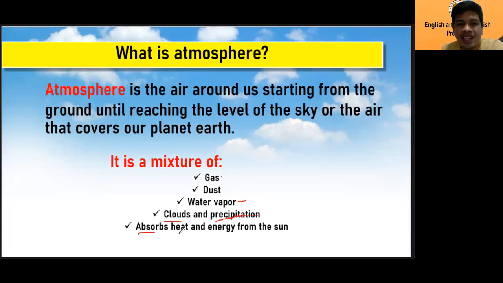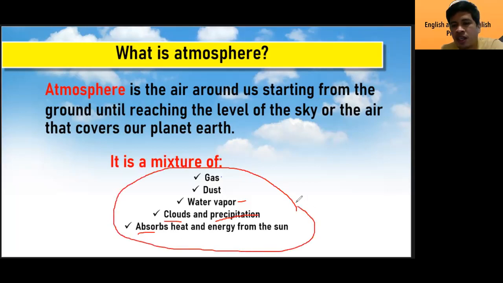Next, absorbed heat and energy from the sun. So all of this mixture is what we call atmosphere. And this is air, the air that we breathe. So that's clear, right?